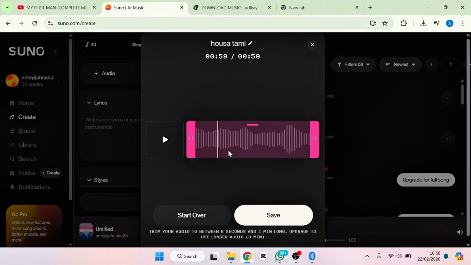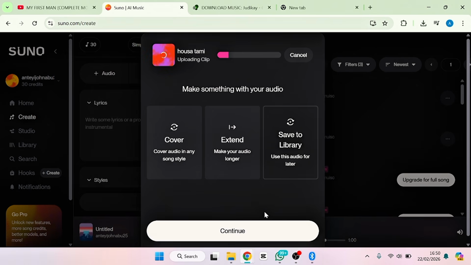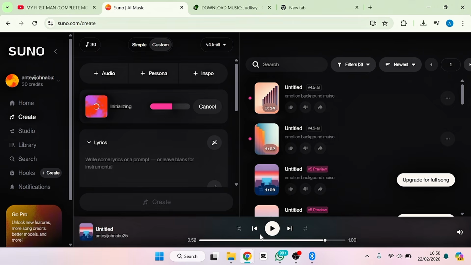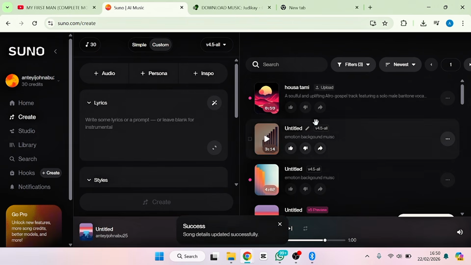And pay very close attention. You don't need a longer audio sample. One minute at most is okay, or even 30 seconds. You don't need much, it's just to know the language. So go ahead and click save. Now let's watch and see. The audio has been uploaded successfully.